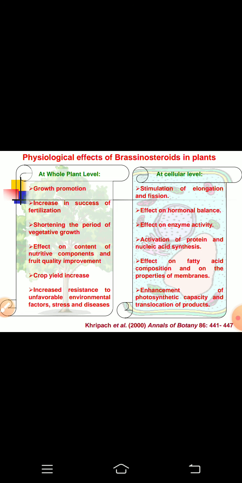Next come to the physiological effects of brassinosteroids in the plant. At the whole plant level, they basically promote growth, increase the success of fertilization, shorten the period of vegetative growth, increase crop yield, and in addition they also provide resistance to plants against various abiotic and biotic stresses. At the cellular level, they stimulate elongation and fission, activate protein and nucleic acid synthesis, alter the activities of various antioxidative enzymes, and also enhance photosynthetic capacity and translocation of photosynthetic products to different parts of the plant.